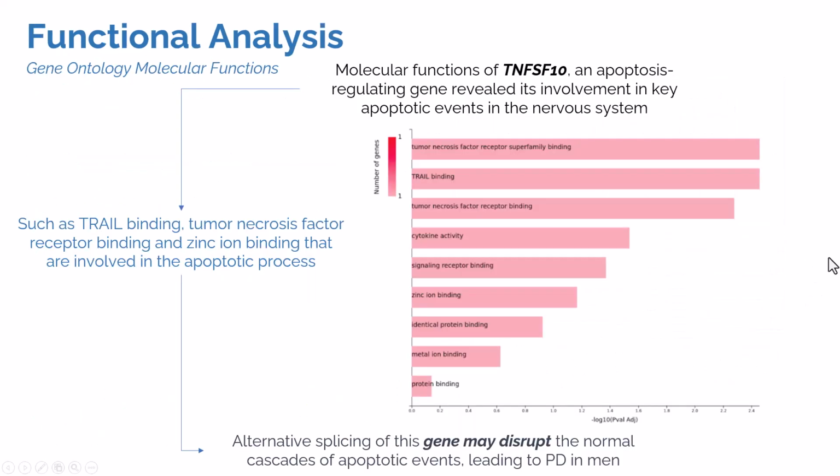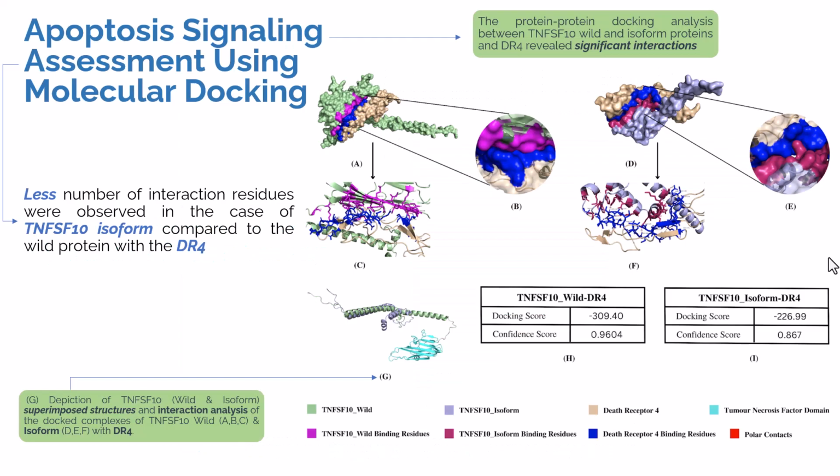When it comes to functional analysis, molecular function analysis of TNFSF10 revealed that it has functionality in TRAIL binding, tumor necrosis factor binding, zinc binding, etc. Alternate splicing of this particular gene has the potential to cause early apoptosis and may lead to PD. Apoptosis signaling assessment using molecular docking revealed significant interactions between the TNFSF10 isoform and the wild type protein.